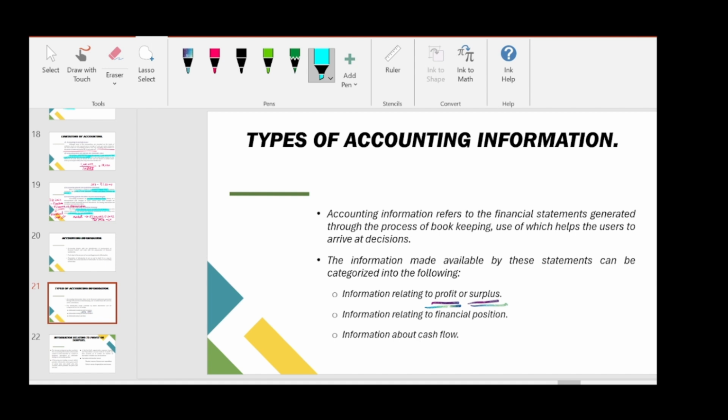So the term profit is used for profit making organizations, and the term surplus is used for non-profit organizations. This is the basic difference between both the terms and where we will use them. So a profit making organization will not use the term surplus, they will use profit. A non-profit organization will use the term surplus. So remember this.